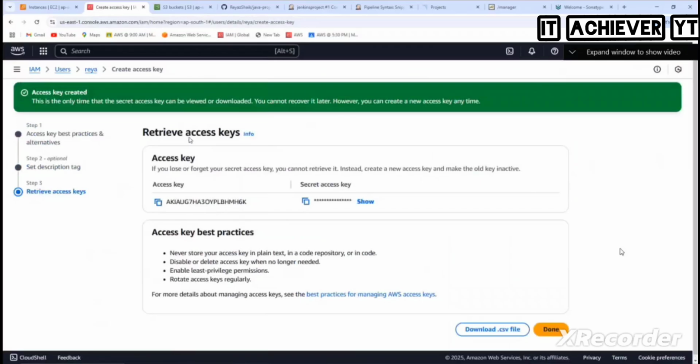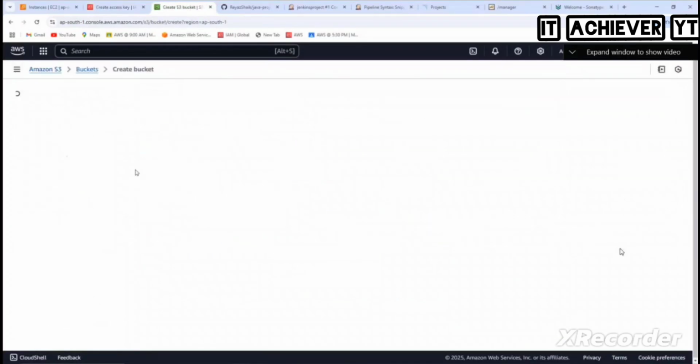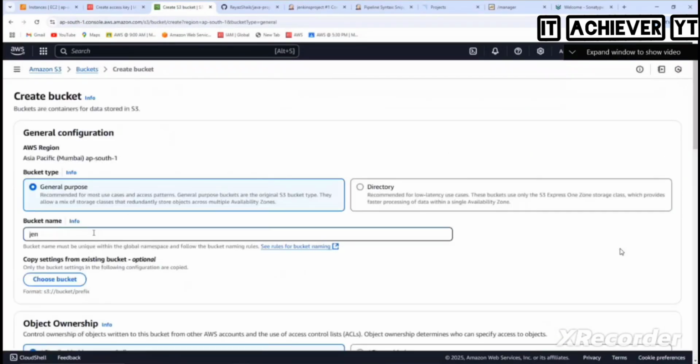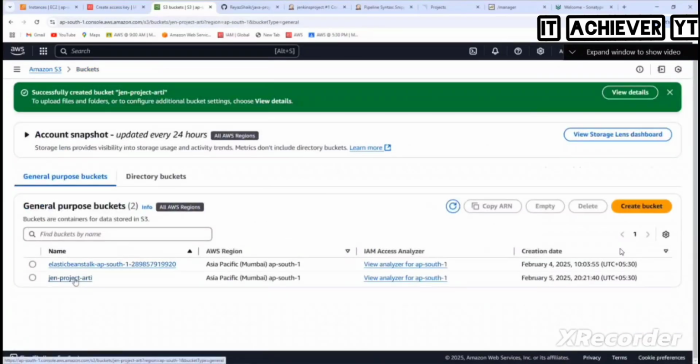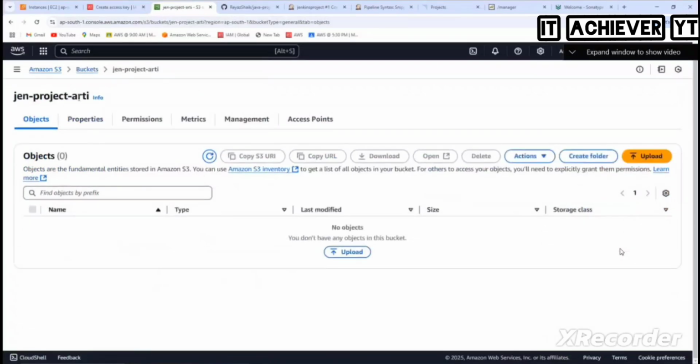Okay. And then we create one more here, bucket. So what's the name? Junk project artifacts, no? RT. Okay, no. RT, not auntie. Okay. So RT is also a girl's name, right? That's why I see you smile on your faces. Okay. All right. So what do we do now?